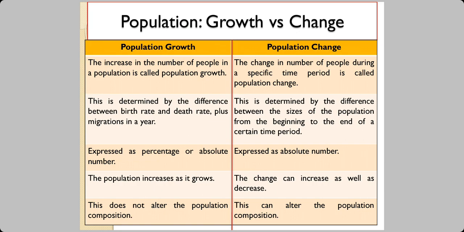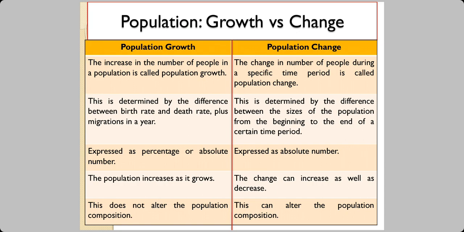Now, in population change, it is the change in number of people during a specified time period. In population growth, you determine it by the difference between the birth rate and the death rate, plus the migration. Birth rate increases the population of a place, death rate decreases the population of a place. Migrations are of two types. In migration is the number of people who have moved into an area. Out migration is the number of people who have moved out of an area. So in migration will increase the population, and out migration will decrease the population.